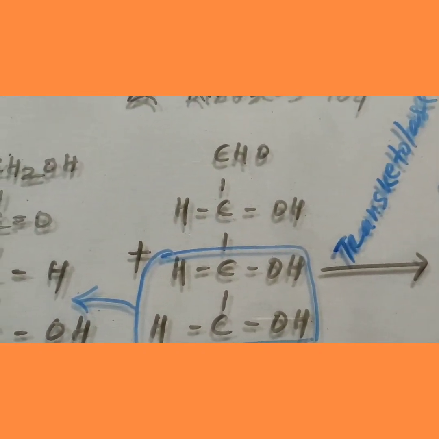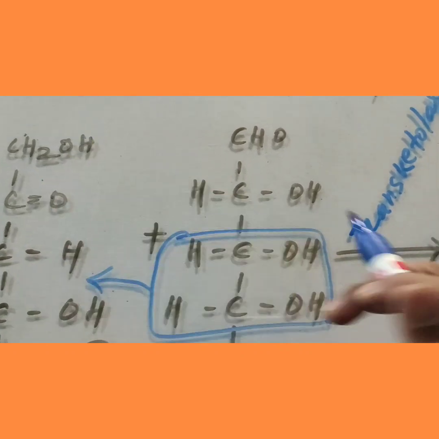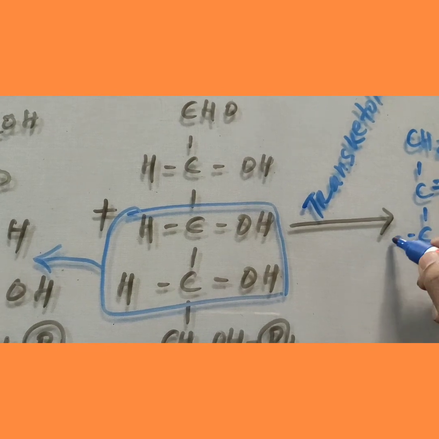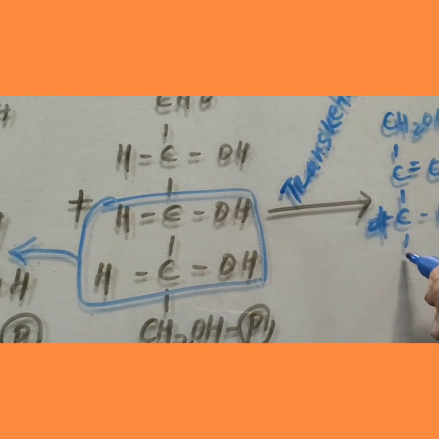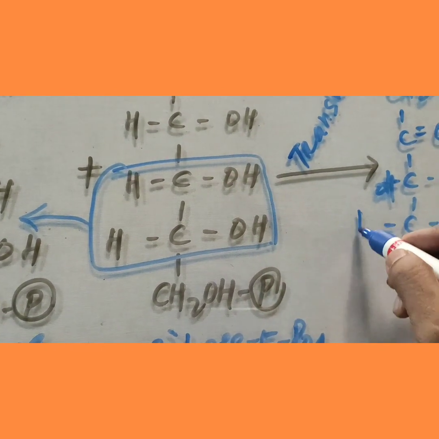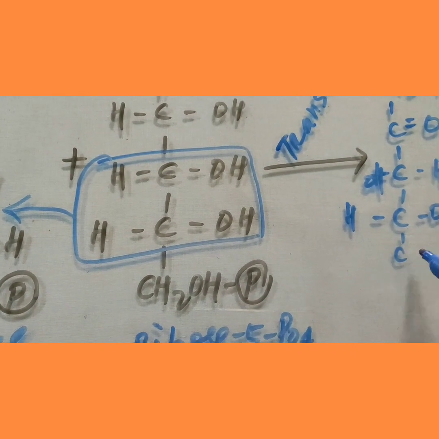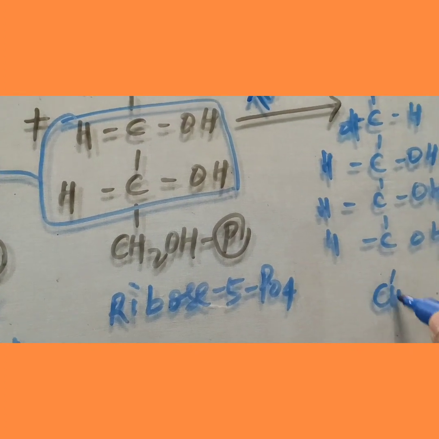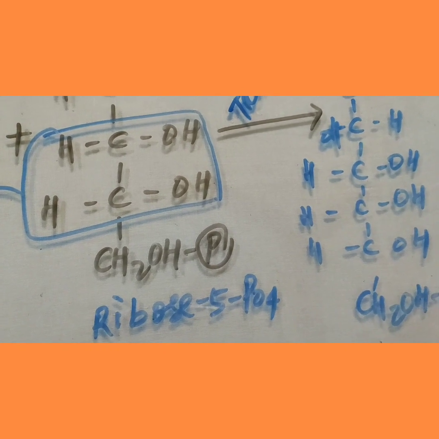We have to write the structures. CH2OH as usual, CH2OH, C double bond O, C OH, C, these two, HOH, here, HOH, 1, 2, 3, 4, 5, 6, CH2OH attached to phosphate.